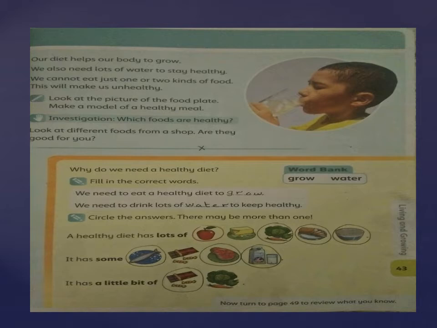Look at the picture of the food plate. Make a model of a healthy meal. Yes class, this is very interesting. As I have shown you the healthy plate on page 42, you can make your healthy plate in which you take a little bit of fruits and vegetables, and some cereals such as rice.